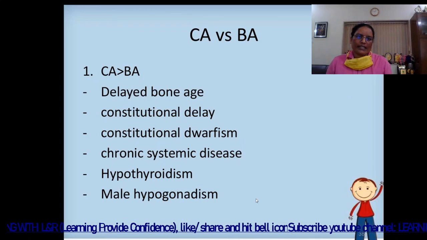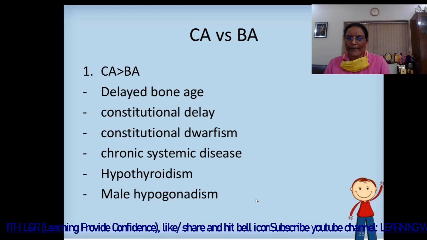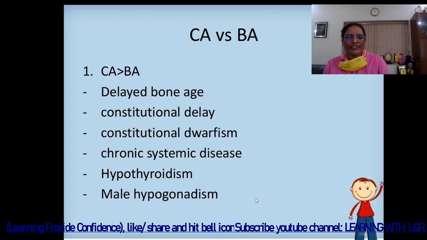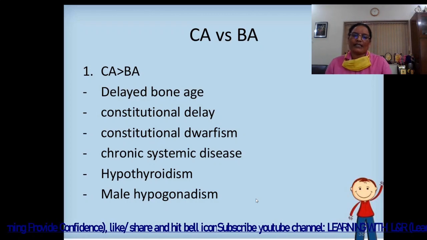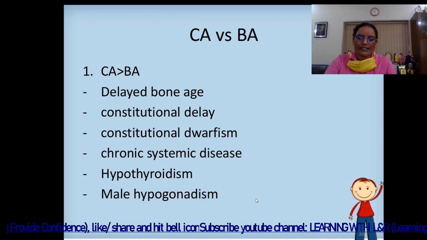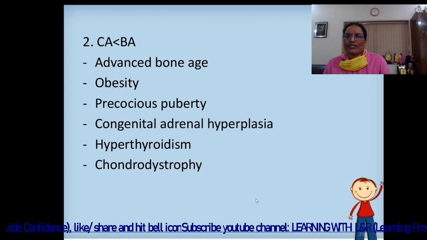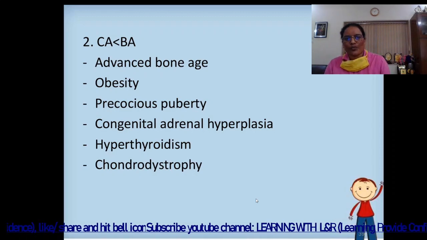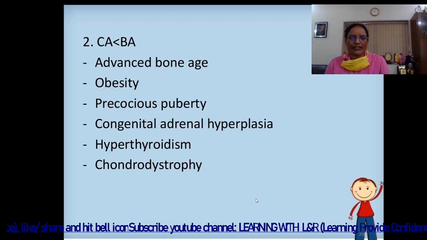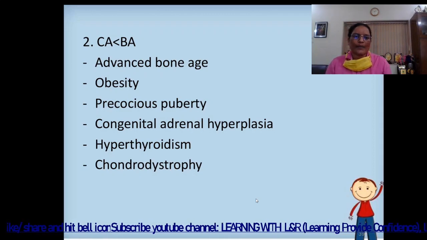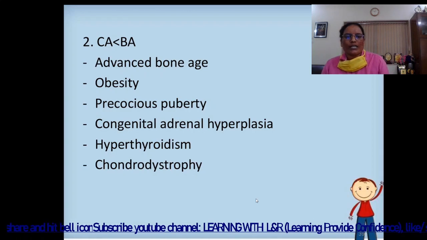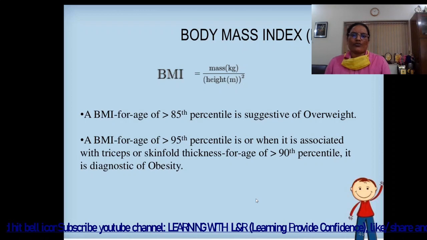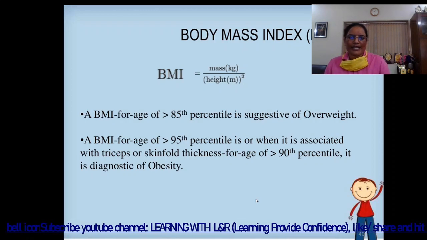Then chronological age versus bone age. If the chronological age is more than bone age, then what happens? Delayed bone age: constitutional delay, constitutional dwarfism, chronic systemic disease, hypothyroidism, male hypogonadism. Then the next is when the chronological age is less than the bone age. What happens that time? Advanced bone age: obesity, precocious puberty, congenital adrenal hyperplasia, and chondrodystrophy might be there.